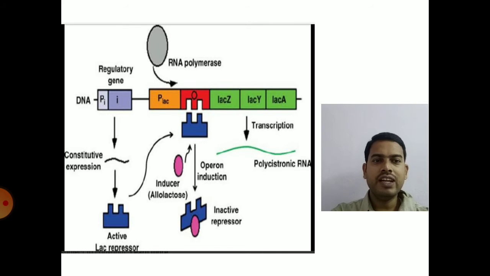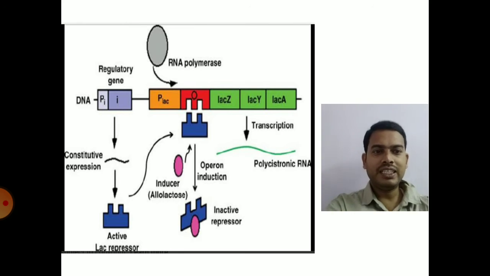genes. Whenever there is lactose, which is shown in pink color here, lactose will be converted into allolactose, and that allolactose will go and bind to the repressor protein, making it an inactive repressor protein. The inactive repressor protein cannot bind to the operator region, so the RNA polymerase will bind to the promoter and transcribe the genes necessary for the degradation of lactose. So this is the condition when lactose is present.